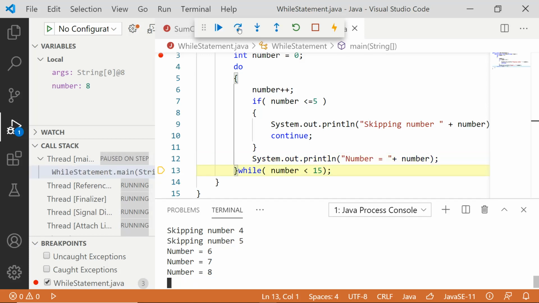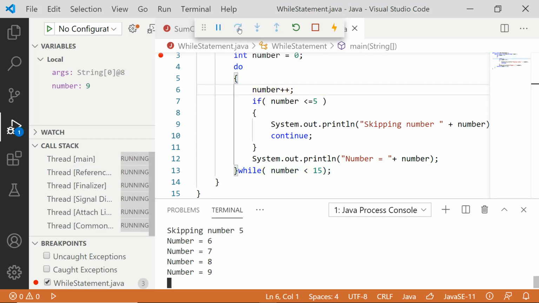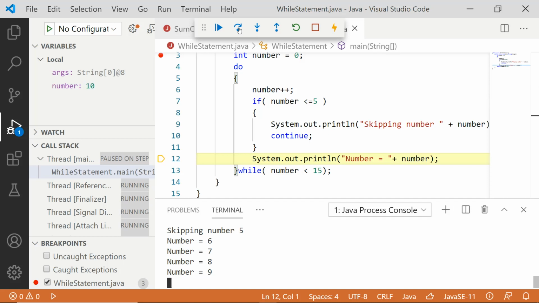Again 8 less than 15, true, first line, number incremented to 9, 9 less than or equal to 5 false, come out of if, execute the 12th line, print number equal to 9. Again condition true, first line, number incremented to 10, condition false, number equal to 10 printed.